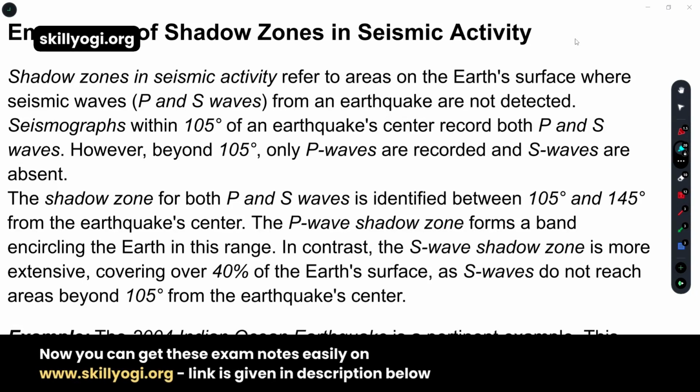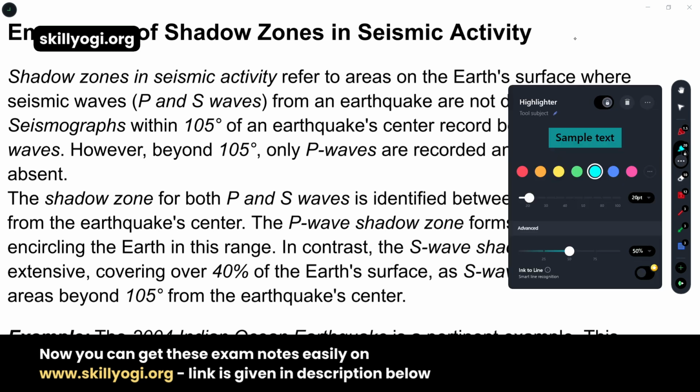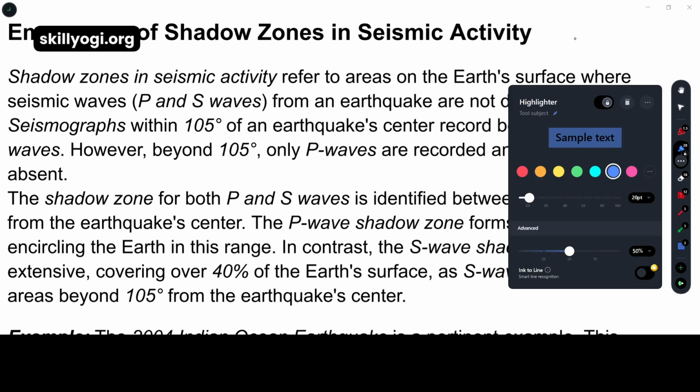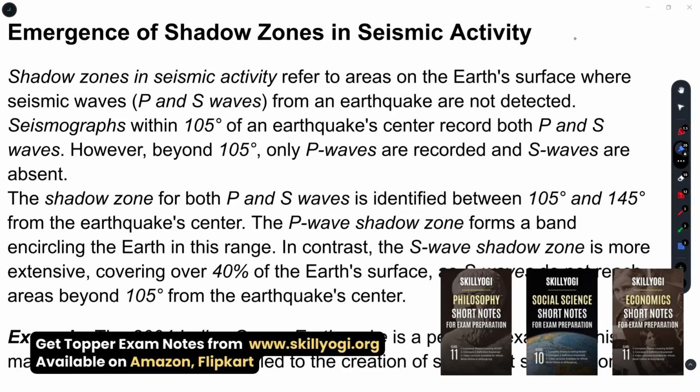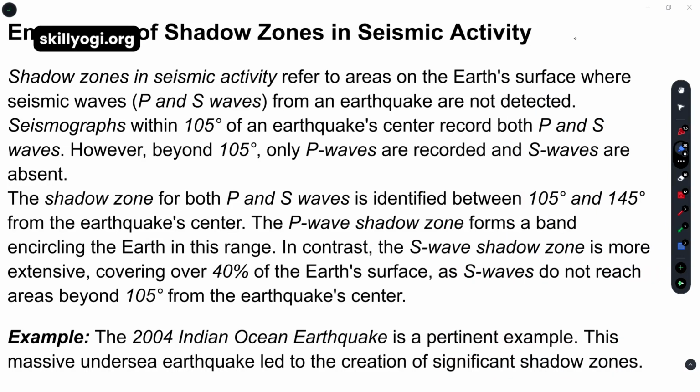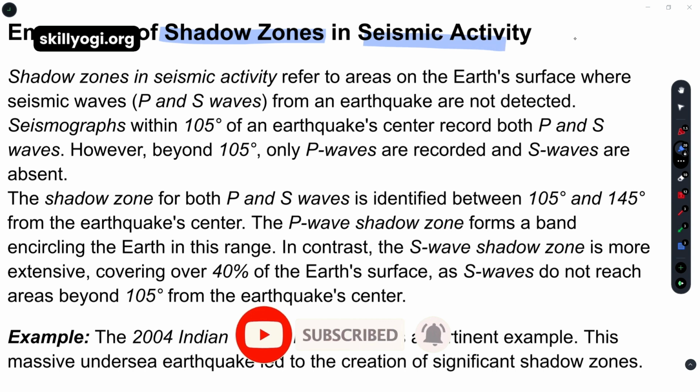Now we are going to learn about the emergence of the shadow zone. Before learning this, we have already covered P waves and S waves. Now we are going to learn how the P, S, and L waves travel from one place to another. So there is a topic called the shadow zone, and it's related to seismic activity.